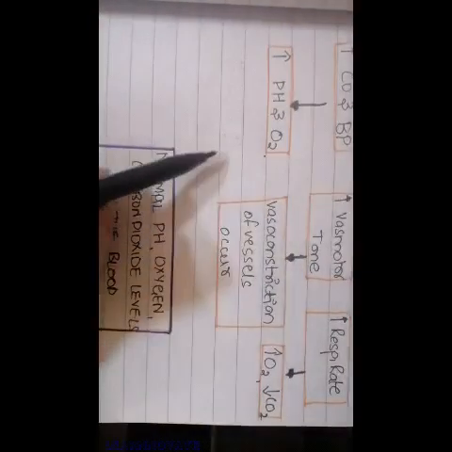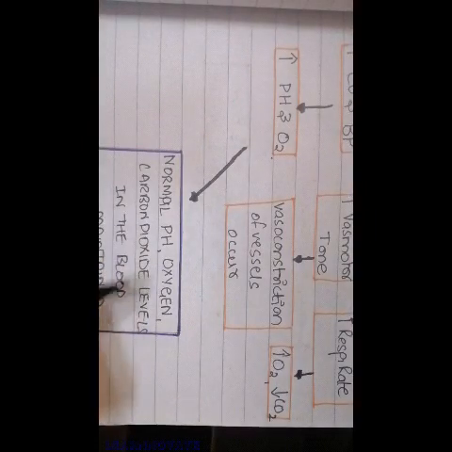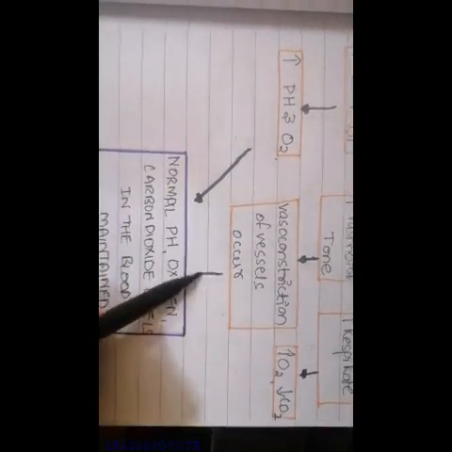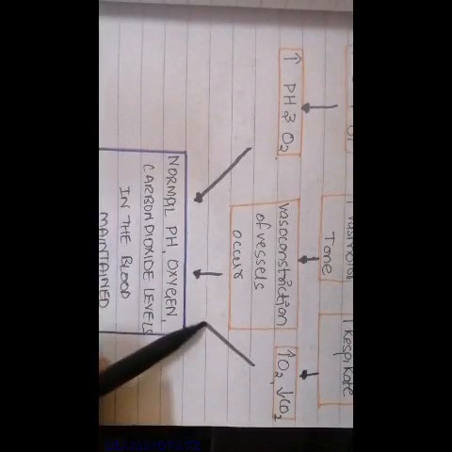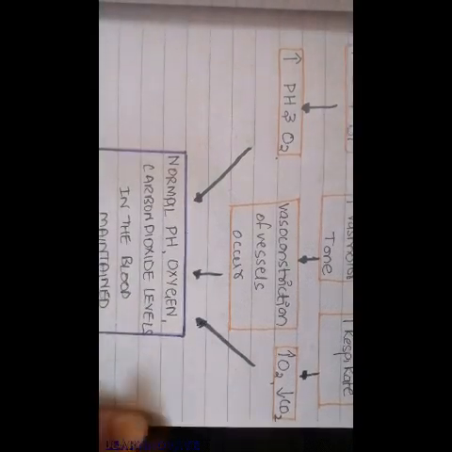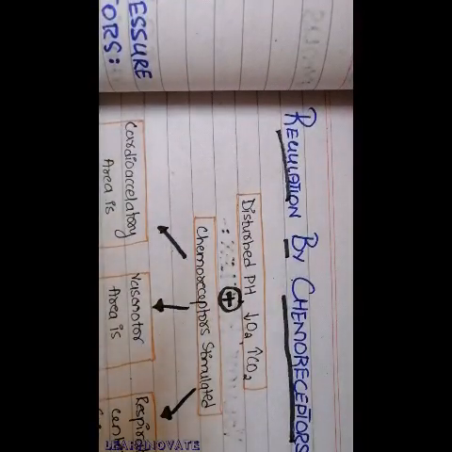These three effects will ultimately cause a normalized pH, that is a normal pH, normal oxygen concentration, and the carbon dioxide level becomes normal in the blood, and in this way the pH is maintained through the chemoreceptors of the blood in the circulatory system. So this was a very simple flowchart for you guys to remember easily, what is the effect of the chemoreceptors in the circulatory system. So the atrial bainbridge reflex will be discussed in the next part.